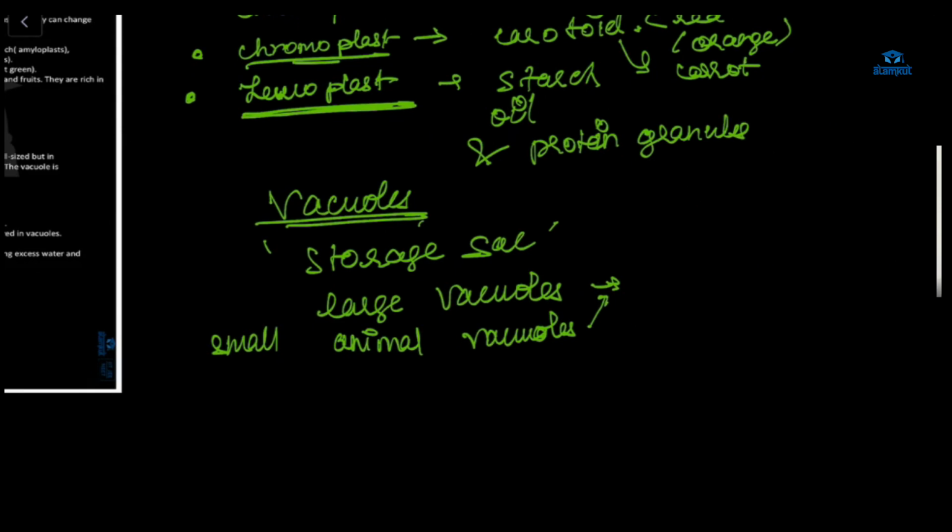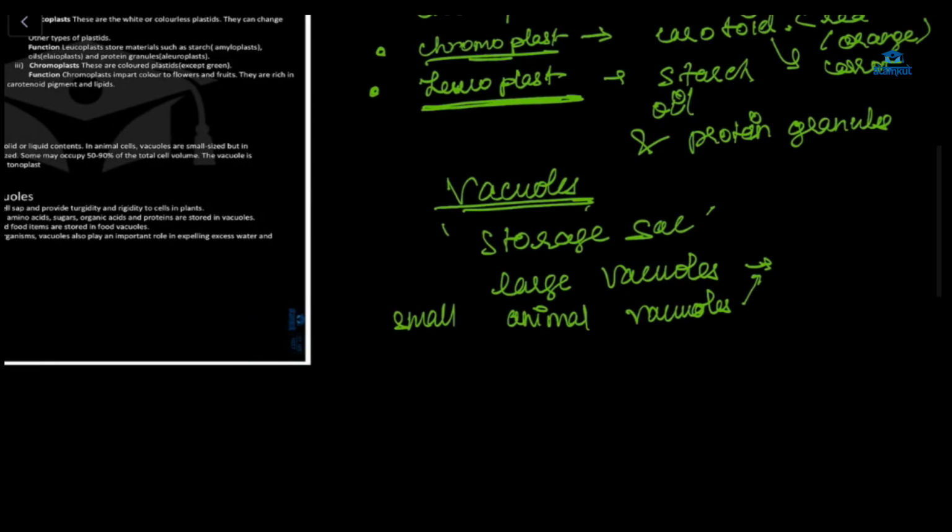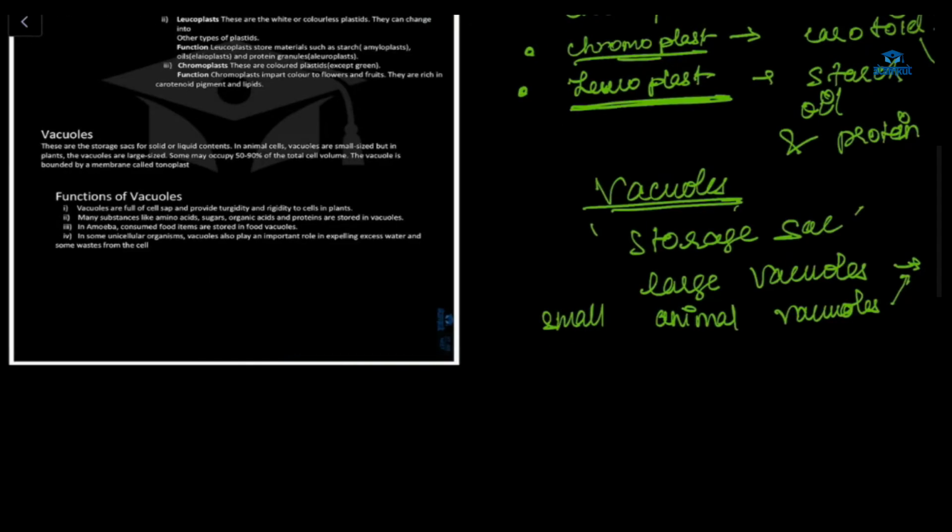Because of that, we are using our muscles, which requires energy. We are doing different activities, movement, all the thinking, all these complex reactions. We require energy, so we are not able to store that much energy. We don't require a large vacuole to store energy because we are continuously using it, and the plant is staying at one place, so it has a large vacuole to store food. Understood? Yes, ma'am.